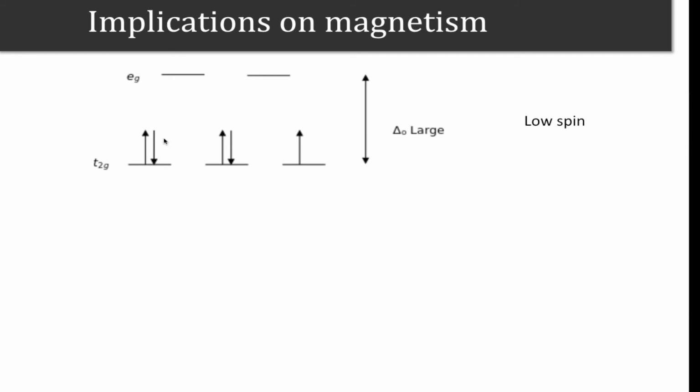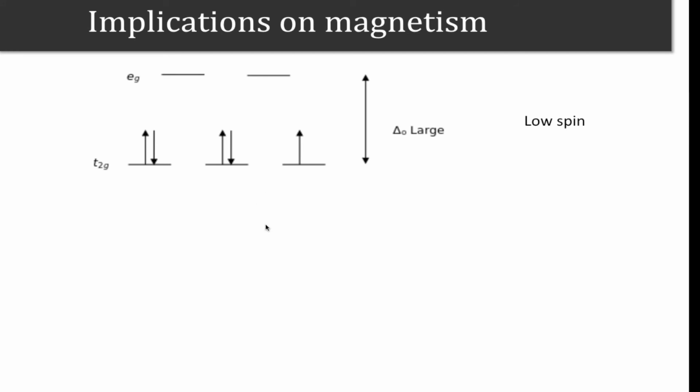If we have 5 electrons in the d shell, we will have 2 of the t2g orbitals occupied by upspin and downspin electrons, that is fully occupied, and 1 is partially occupied, while eg will be completely empty. And this will give us how much spin? This will give us 0 from here, 0 from here, and half from here.